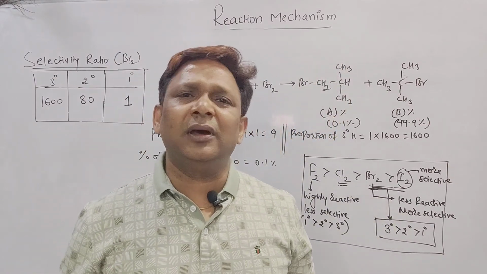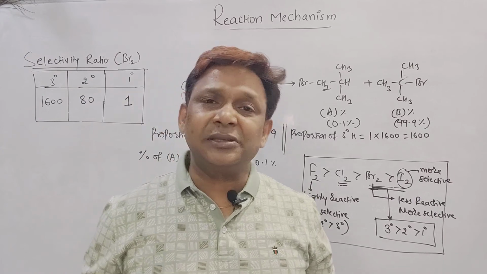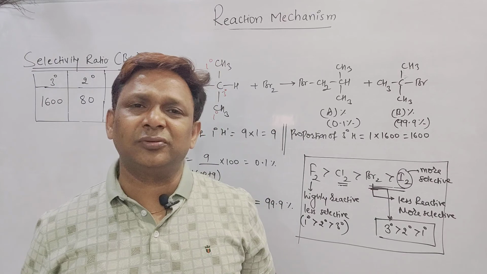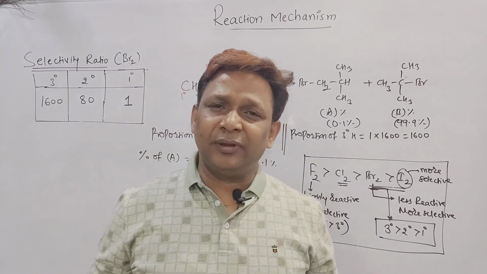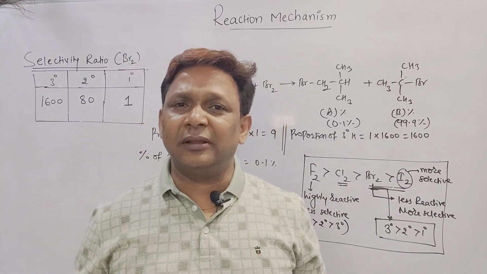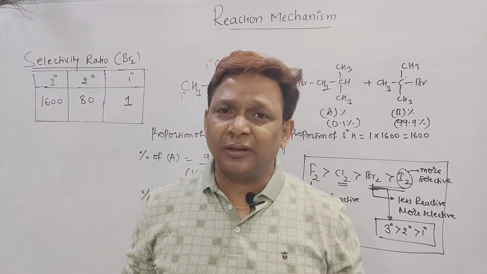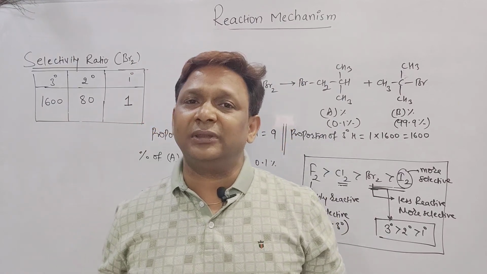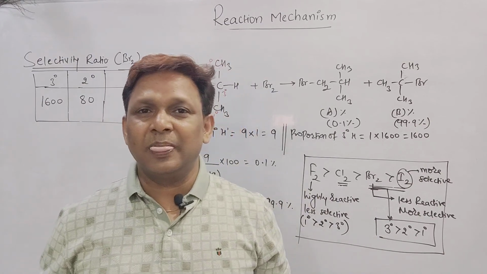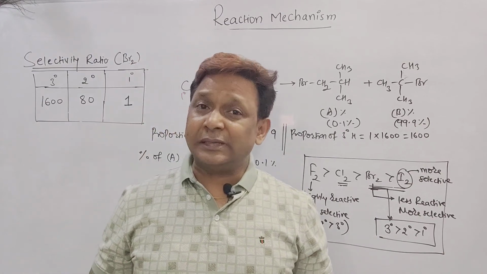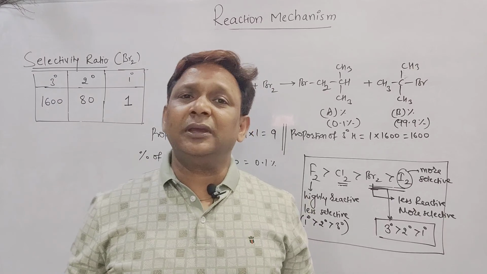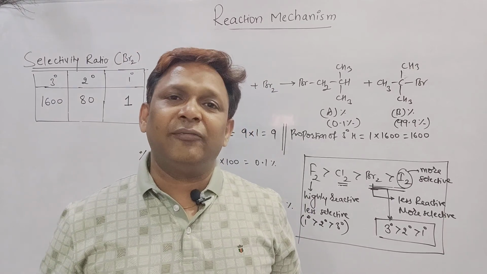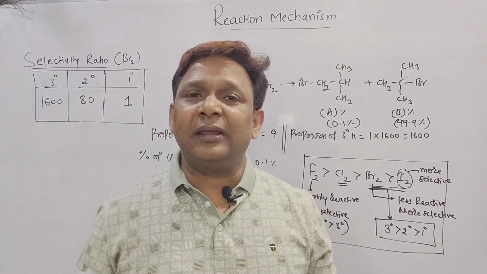In my next video I will discuss the allylic substitution. We are under the heading of free radical substitutions only, where we have completely seen halogenation of alkanes. Now in my next video we will go with allylic substitutions. That means what the allyl group is, what the allylic carbon is, how the hydrogen on the allylic carbon can be replaced by halogen, and what reagents we use for it.